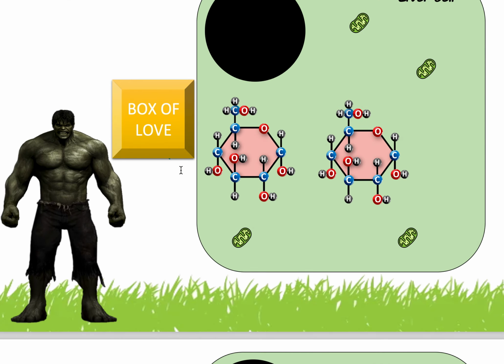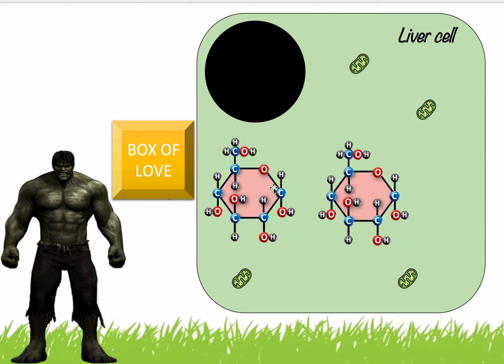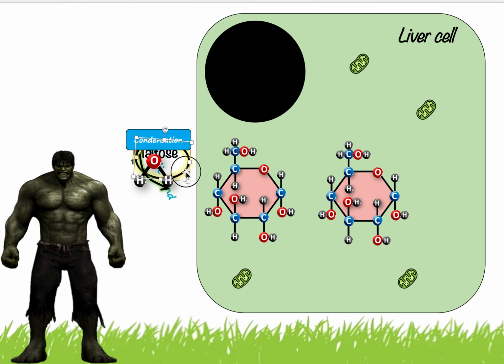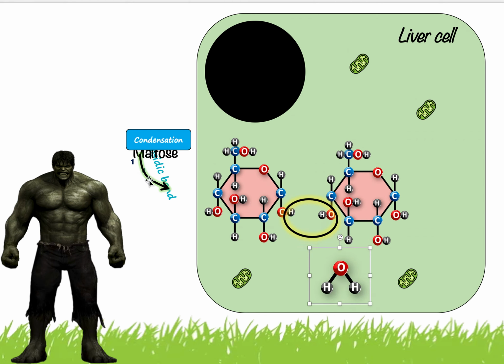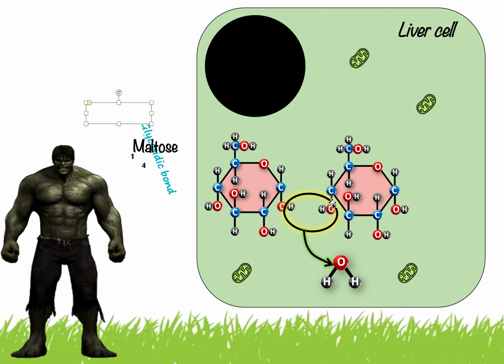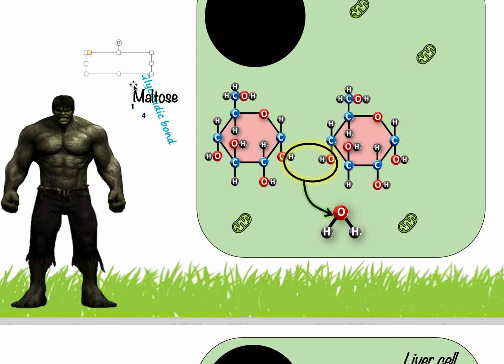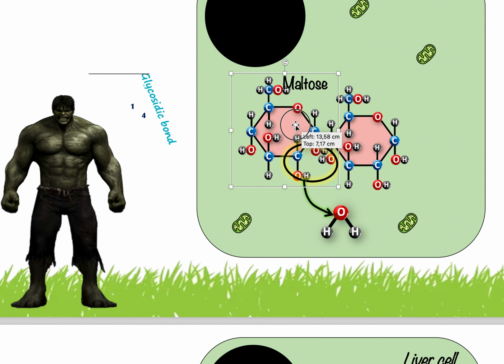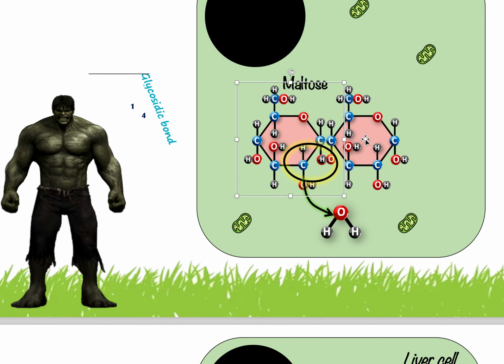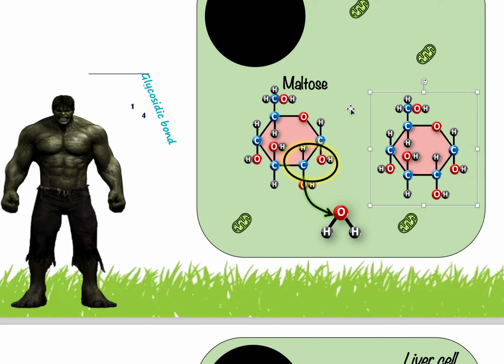So if we look here, I want to find it. So here we have two glucose units, right? Now two glucose, and we're here in a liver cell. If two glucose units react together, so let me show you. So let's say they react together and water is released, so it's a condensation reaction. Then after it's put together, the product formed will be called maltose. Okay, so maltose is the name we give to two glucose molecules put together. So maltose will basically look like this, sort of. It's going to be two molecules together, which means it can be split apart. Okay, it can be broken apart still.